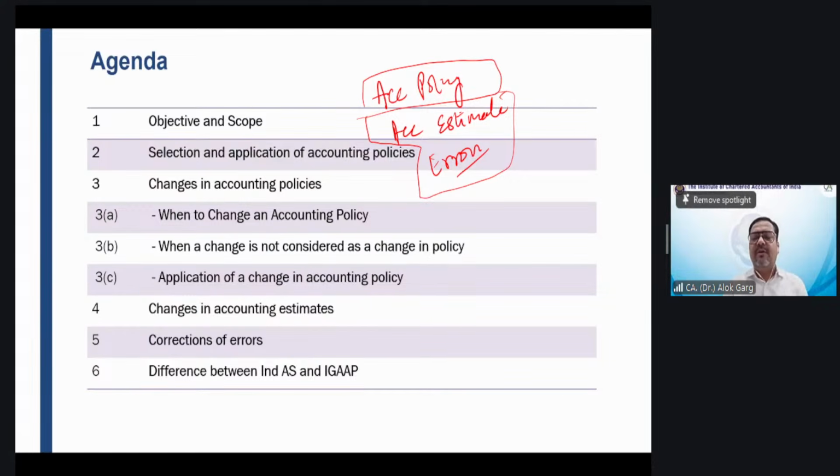Now, when I talk about accounting policy, this standard explains how to select and apply an accounting policy, right? If you have to form an accounting policy, how to select and how to apply it. This standard talks about the selection of accounting policy and the application of accounting policy. You all are aware that in the notes to accounts, one of the major components is accounting policy. What is accounting policy? Accounting policy is a policy on which accounting is required to be done.